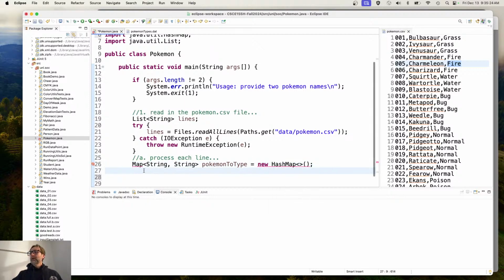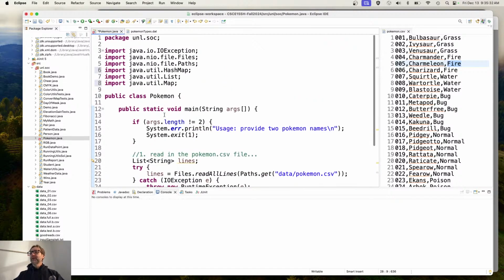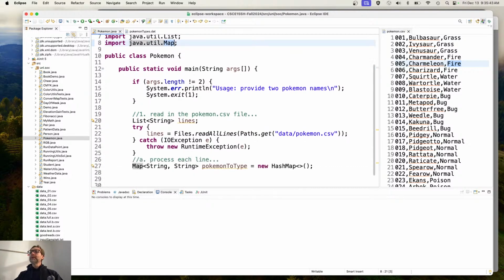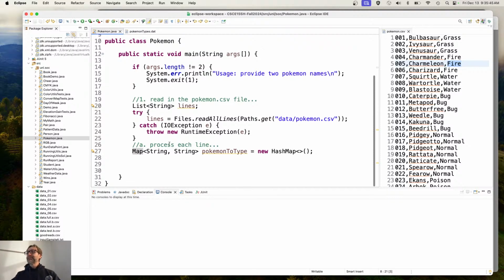Import, import. And you could go up there and just go import java.util.*, right? But that's kind of bad practice. This is called a wildcard. Just import everything in that package. Well, now what if you have a name conflict, right? So be more intentional. Only import that which you need, okay?